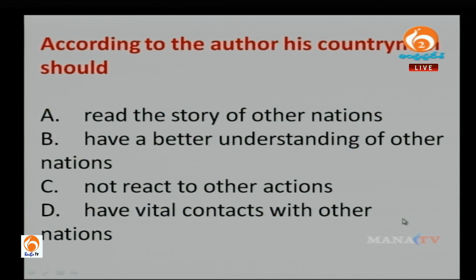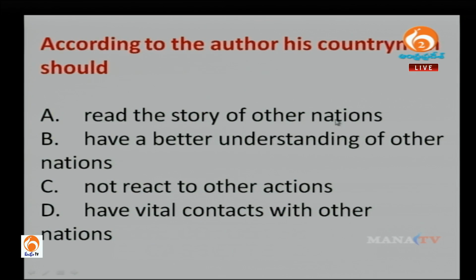Having vital contacts with other nations is also not the answer, or nowhere related to our topic here. Read the story of other nations may or may not be. Have a better understanding of other nations. Okay, could be one of these two. So take your time and make your guess.